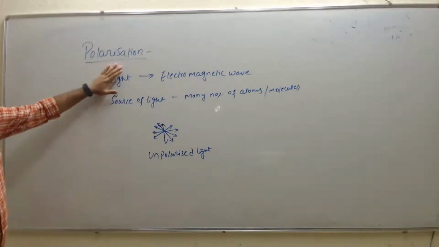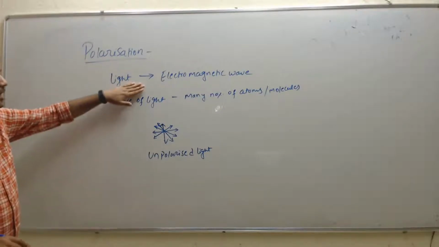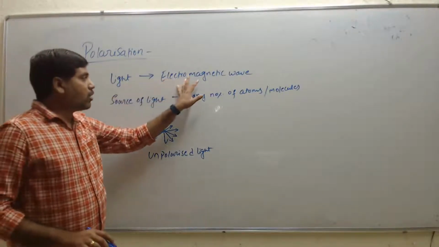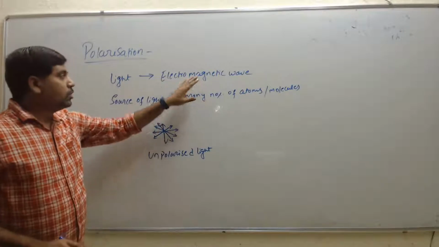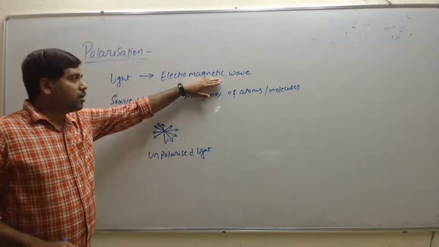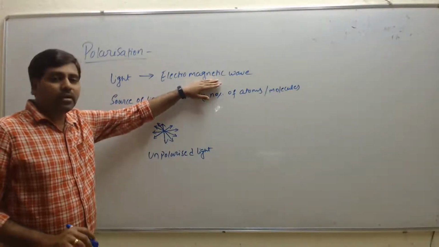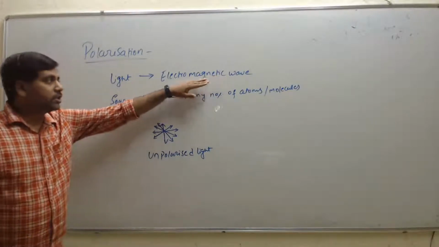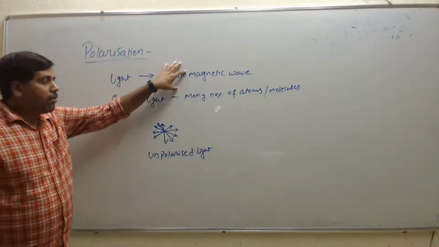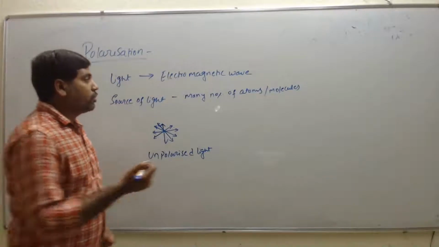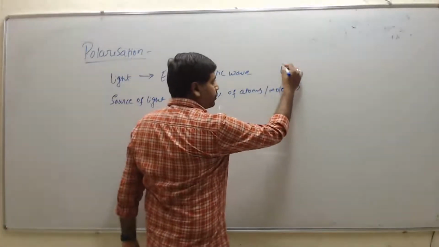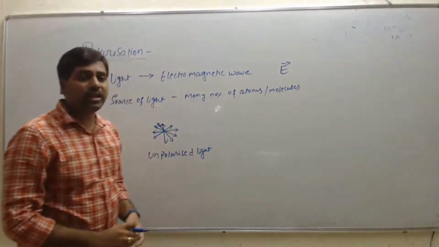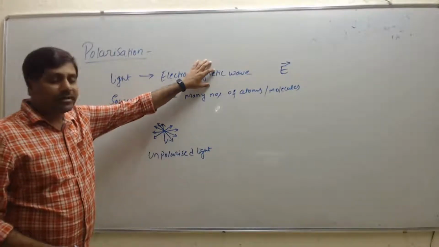So next, what is polarization? If you understand light, we call light an electromagnetic wave. Here we have electric field and also magnetic field, which are perpendicular to the direction of propagation. Our eye is sensitive to the electric field only. Hence, we are considering only the electric field, neglecting the magnetic field.